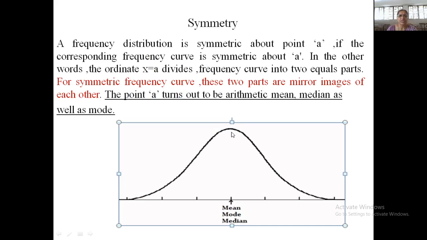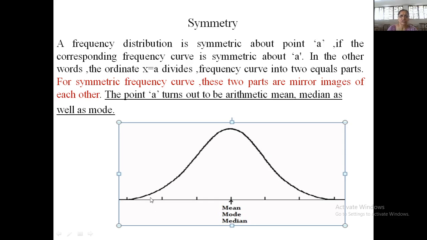Okay. Now let us have a definition of symmetry. Symmetricity is one of the important properties of any distribution. We will consider a frequency distribution. If the mean, mode and median are all equal, that is, if the mean, mode and median coincide with each other and suppose that point is A, then the distribution is said to be symmetric about A.